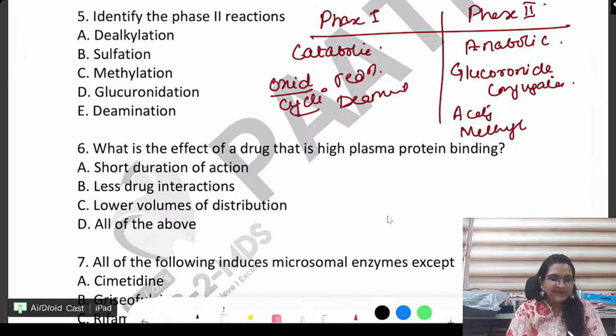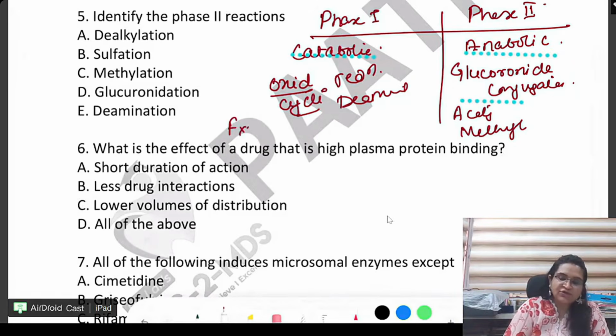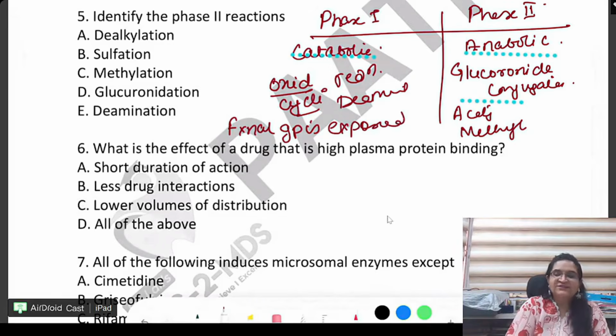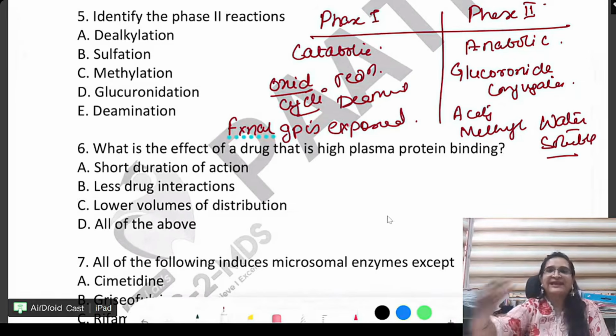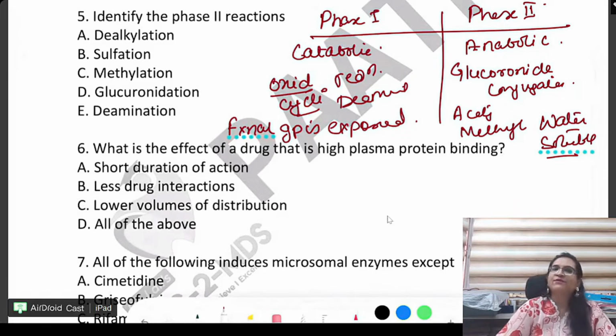Now, phase 1 reaction occurs so that the functional group is exposed. And phase 2 metabolic reactions occur so that the drug becomes water soluble. And if a drug is water soluble, it can be excreted. Right? So, beta, now the phase 2 reactions are 5. Yes, many people have answered B, C, and D. See, anything which is to be added.